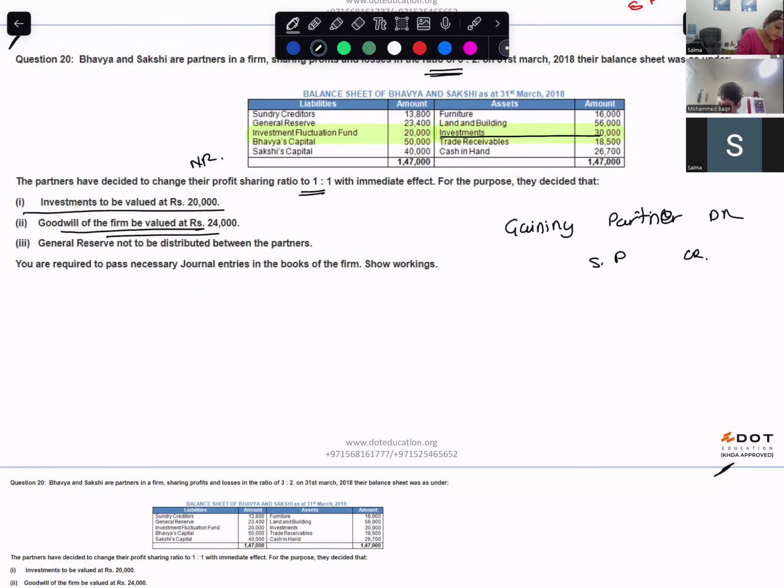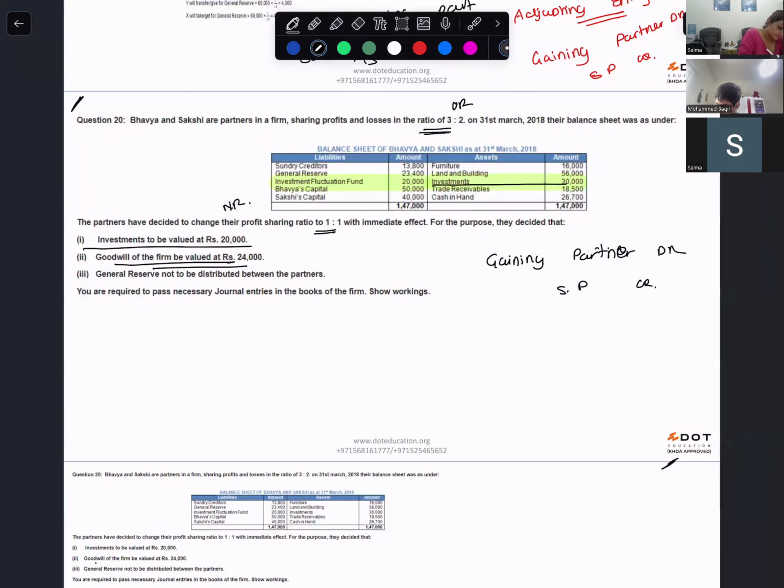So for that you need to know your old ratio. Who are the partners? B and S. Old ratio is 3/5 to 2/5. New ratio is half half. Gaining and sacrifice would be old ratio minus new ratio.